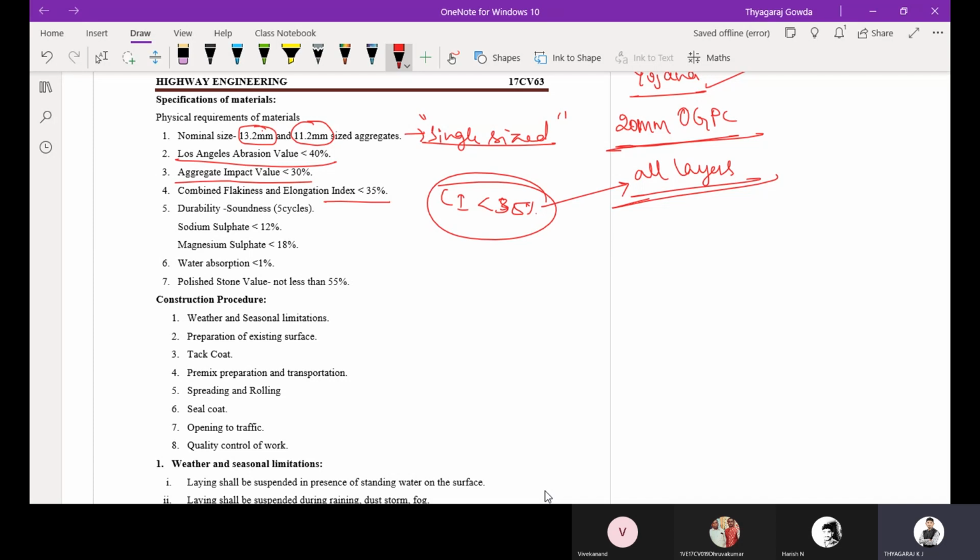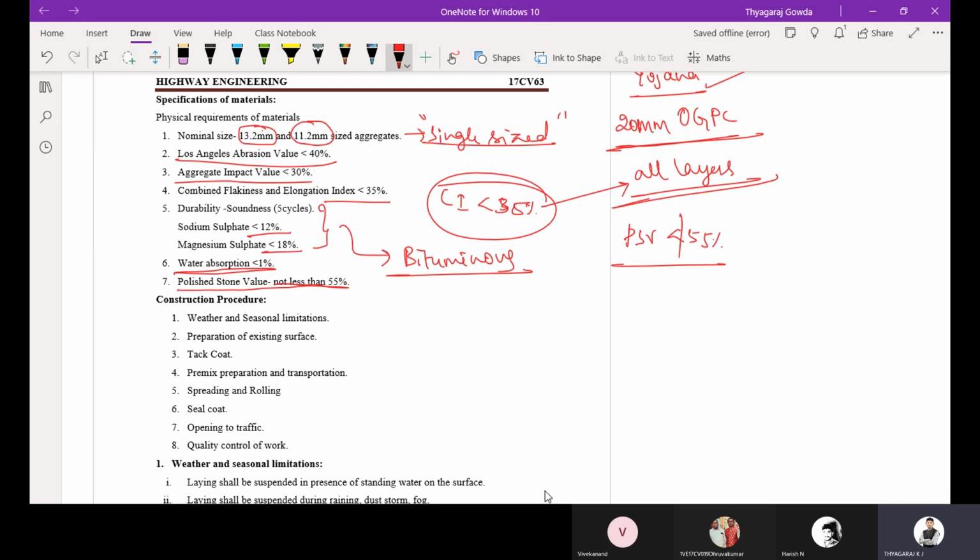Then durability, this is also common. Durability will come only for bituminous mixes, so remember that. That is, sodium sulfate less than 12%, magnesium sulfate less than 18%, and water absorption should be maintained less than 1%, and polished stone value, that is PSV, should not be less than 55%. These are the material specifications for this OGPC.